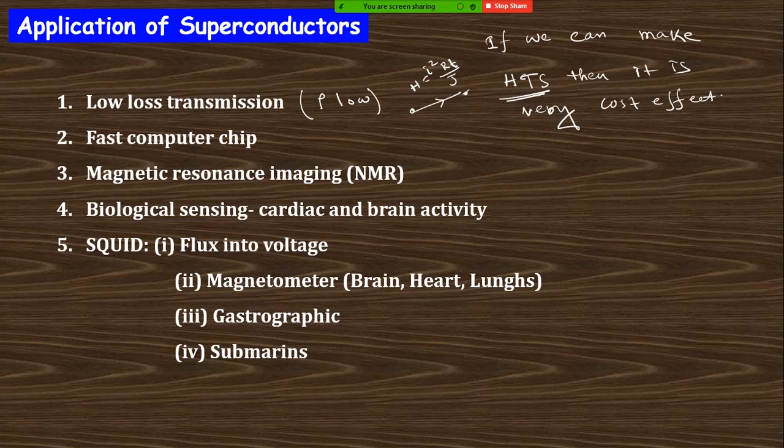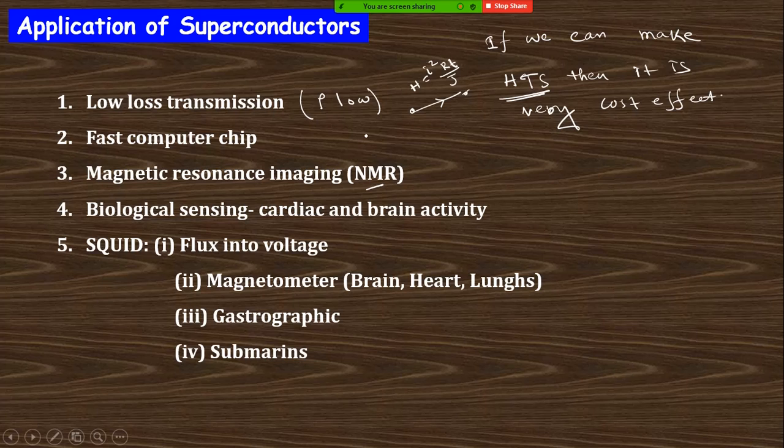Next one is the fast computer chip. Since the resistivity is low, the current can flow faster. That means information can flow faster. That's why we can make a supercomputer. That is, a fast computer can be made from superconductor materials. Number three is magnetic resonance imaging, that is the NMR, which mainly follows the property of